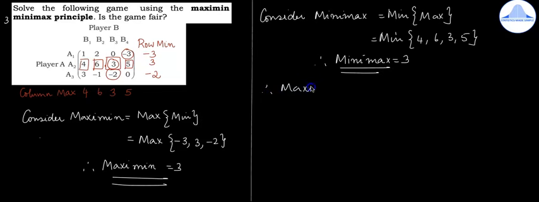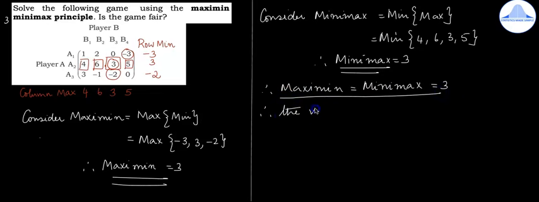Therefore maximin is equal to minimax is equal to 3. Therefore the value of the game is 3,